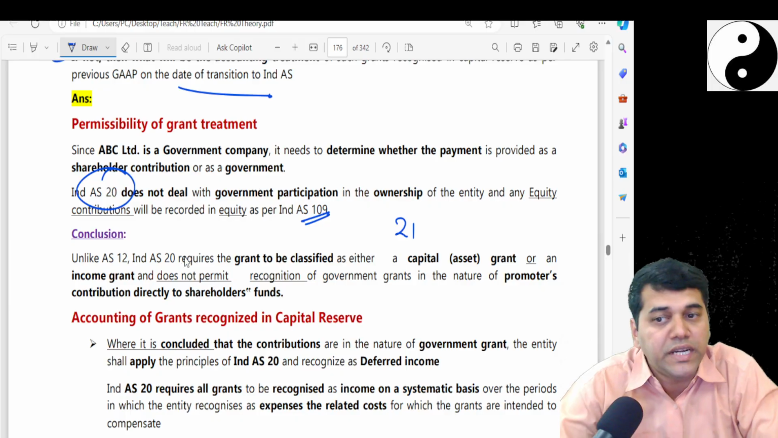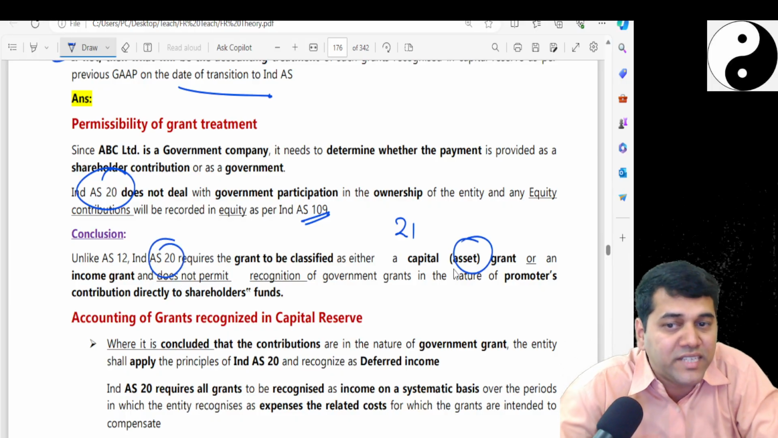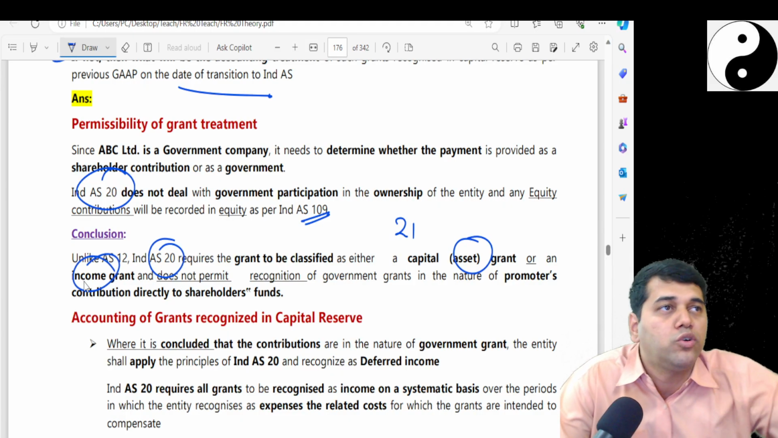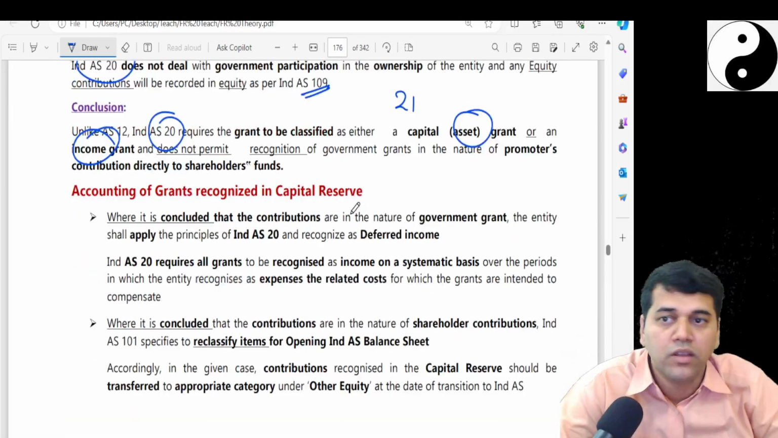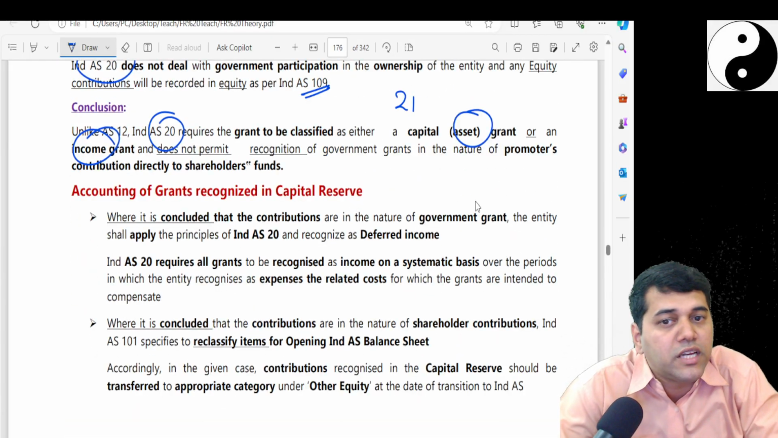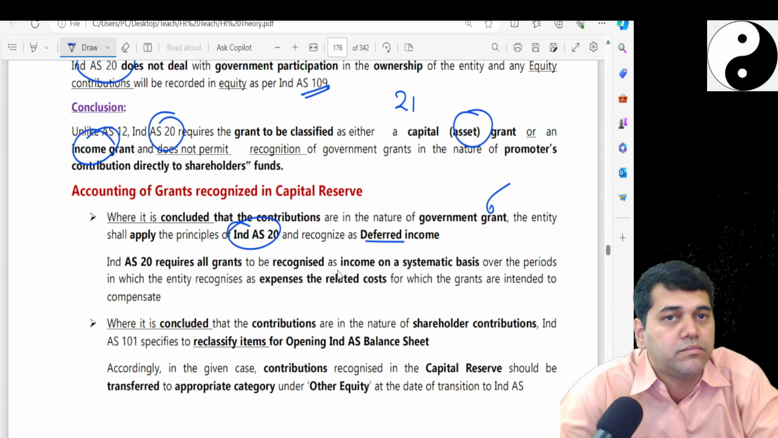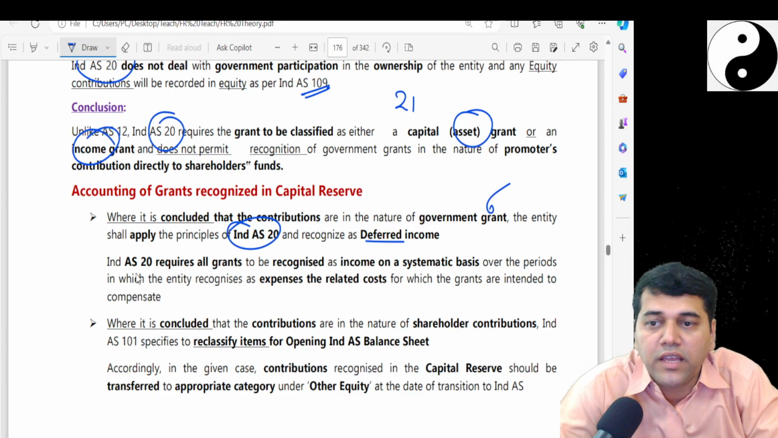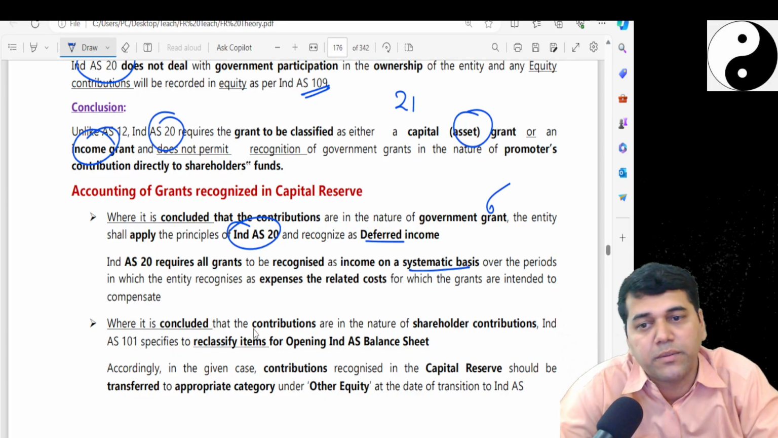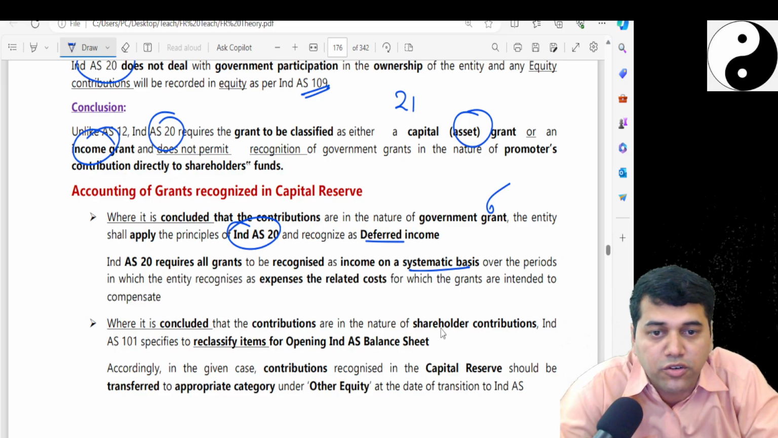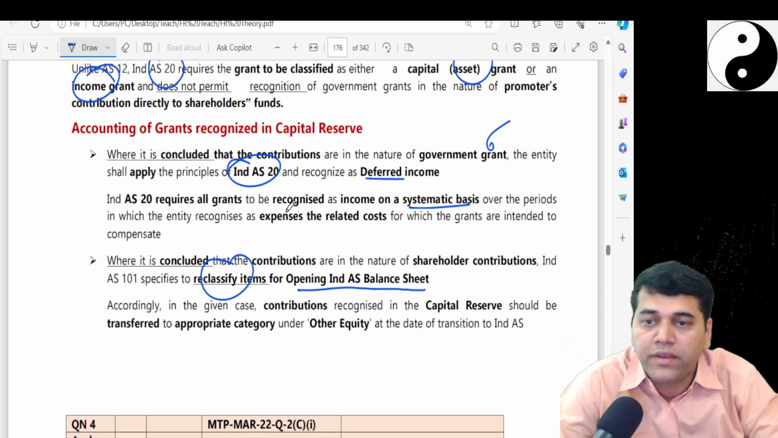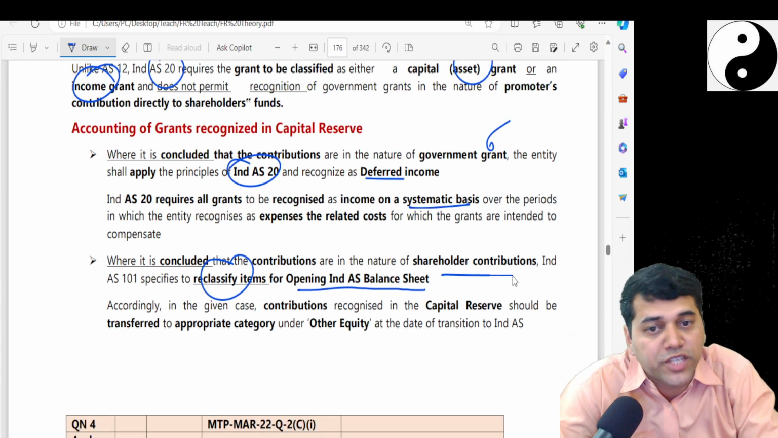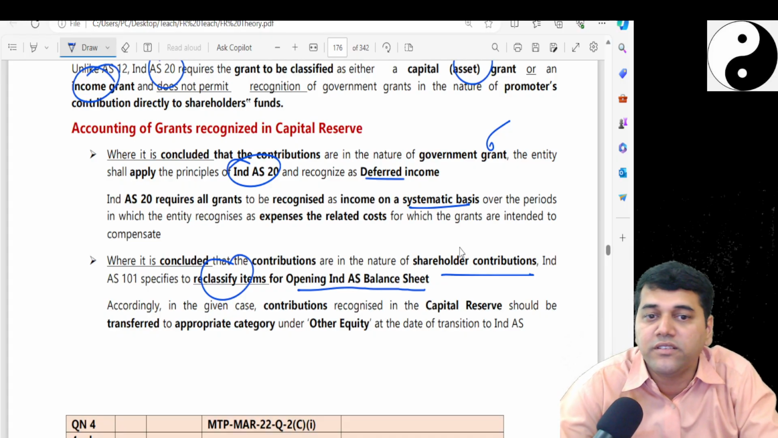In Ind AS 20 you have two classifications, called asset grant or income grant. You don't have something called a capital grant or a revenue grant. So where it is concluded the contribution is in the form of a government grant, apply Ind AS 20 and do deferred income. Ind AS 20 requires the grant to be recognized on a systematic basis. If it is in the nature of a shareholder's contribution, classify it in the opening Ind AS balance sheet. That means it is in the nature of equity.